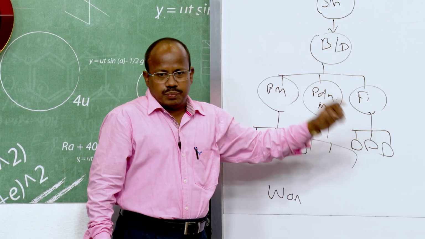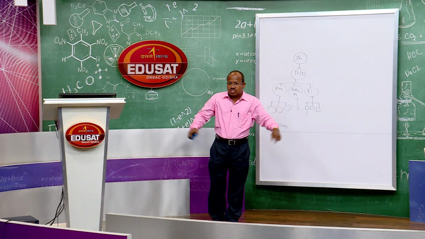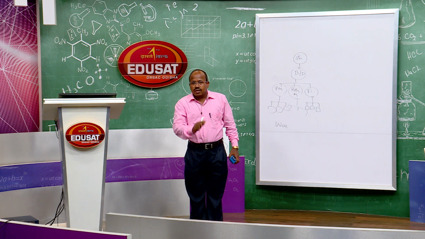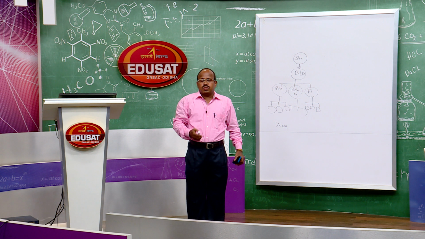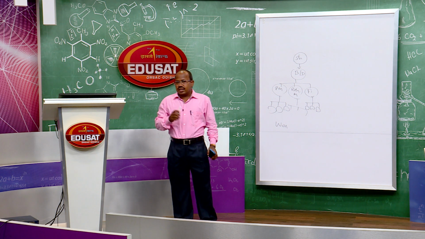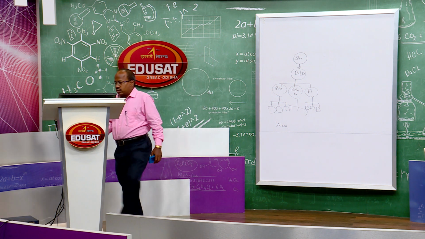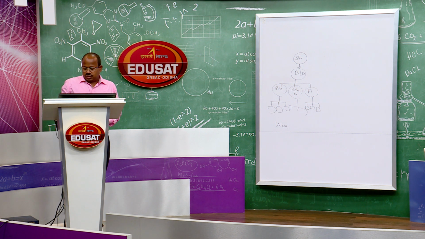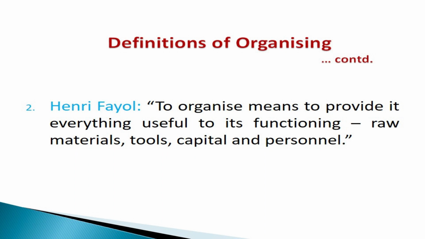So, the basic objective of organizing is to create an organization structure, so that everybody can know his position in the organization, under whom he is working and who is above him, to whom he will report. So, this is all about creation of organization structure: identifying and grouping work to be performed, creating various job positions and establishing authority responsibility relationships among the job positions. Now come to the definitions. Lewis Allen has defined it very nicely. I have selected this definition because it covers all the characteristics, all the features of organizing. So, it continues, you can refer to your book.